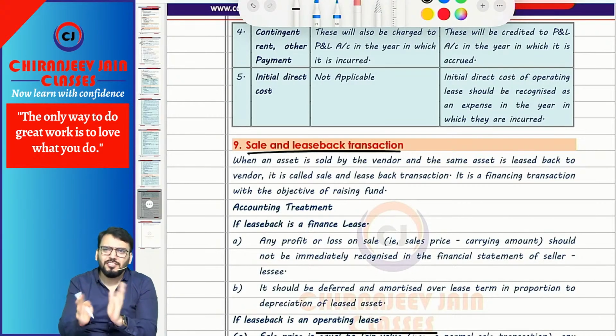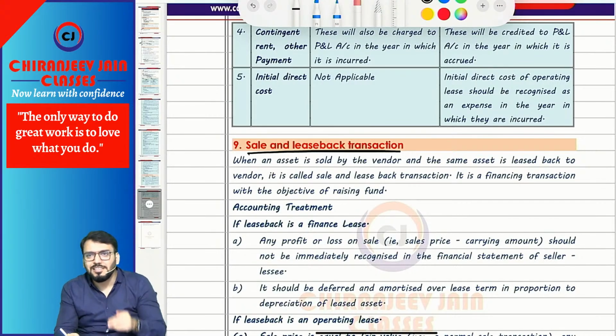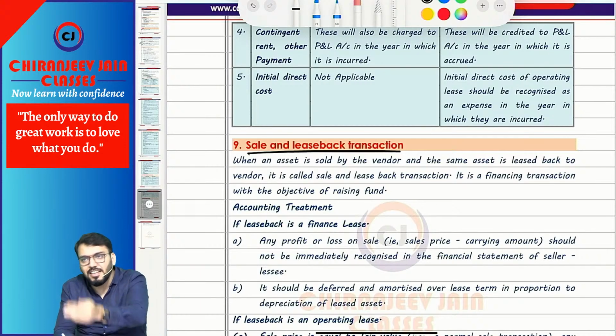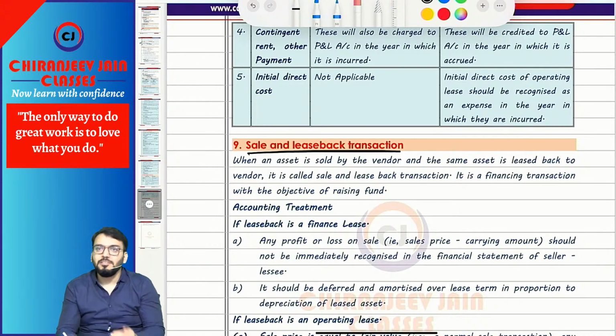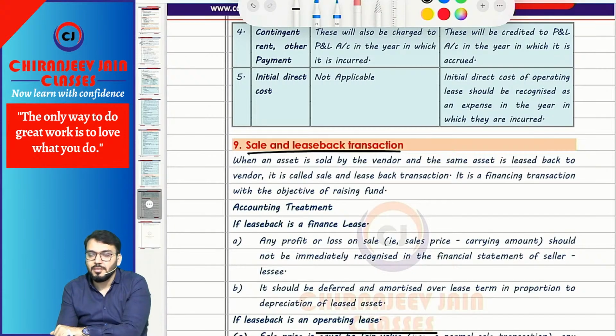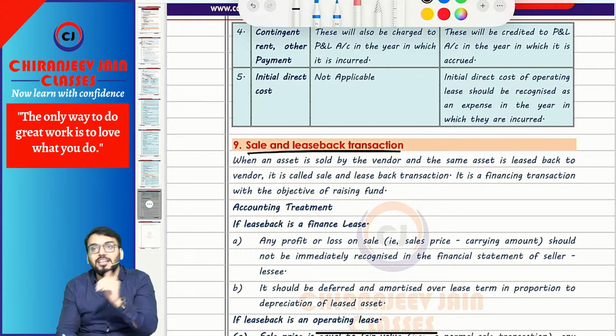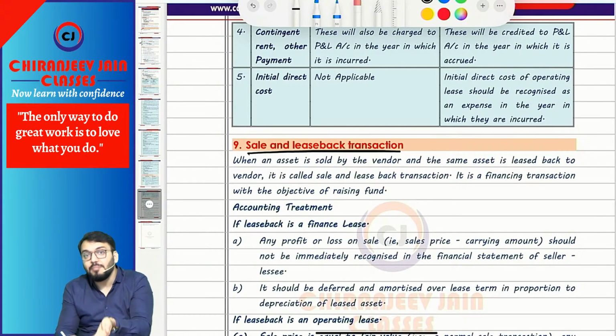So sale and leaseback transaction, you remember, whenever a sale has been done, then the same asset is leased back. It means the seller will become the lessee and the buyer will become the lessor. So when I am saying sale and leaseback, there are two transactions: sale and leaseback. Now this leaseback can be either a finance lease or an operating lease.